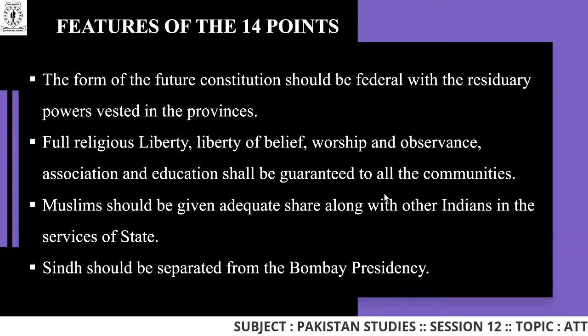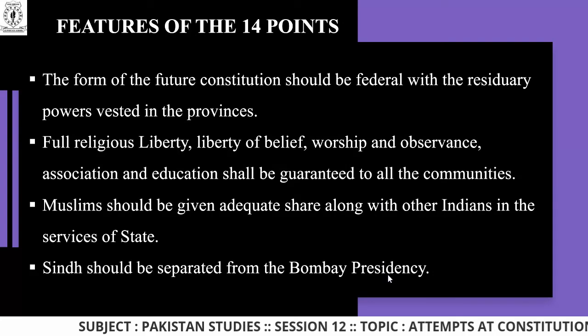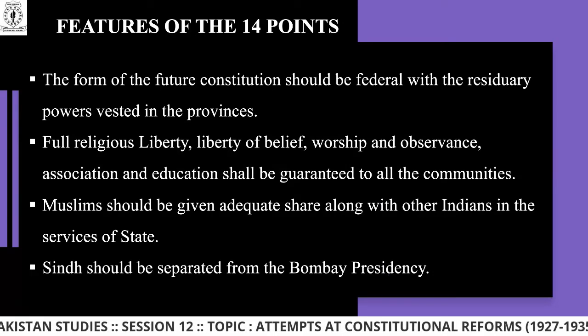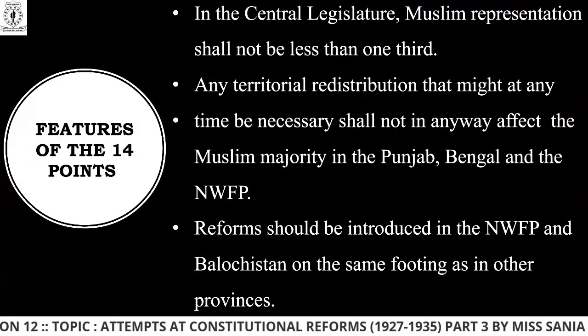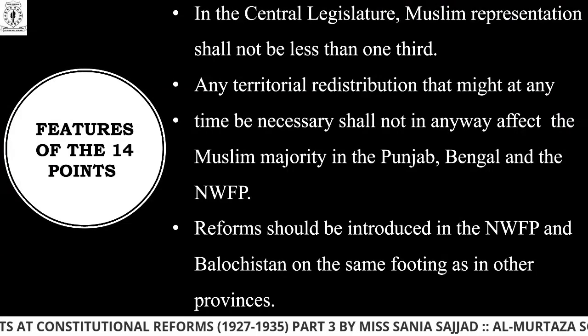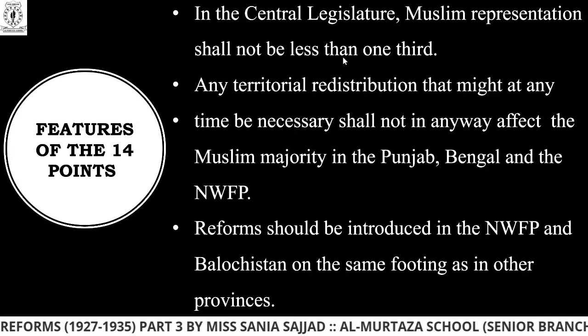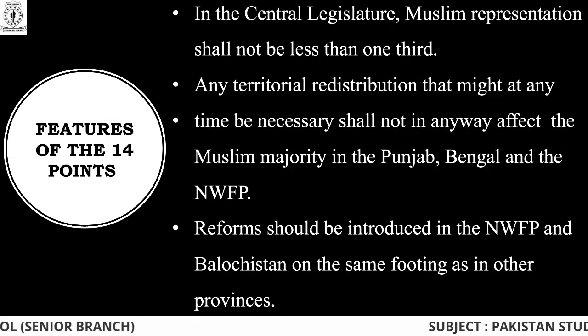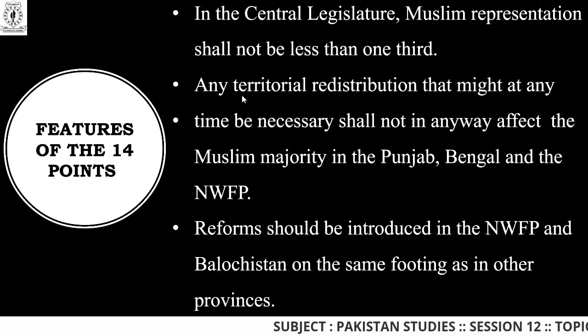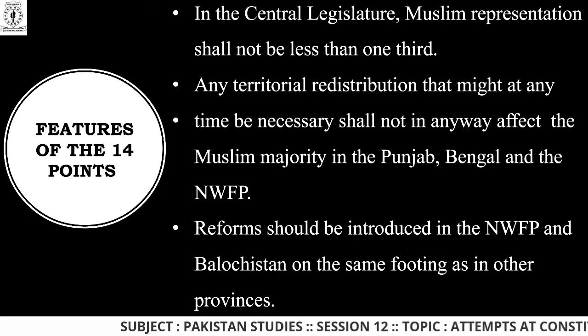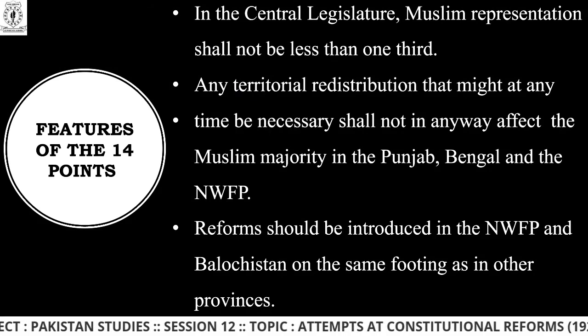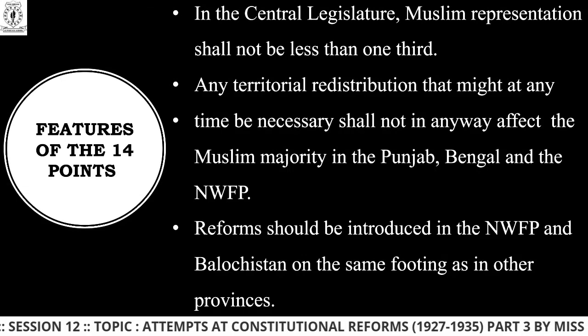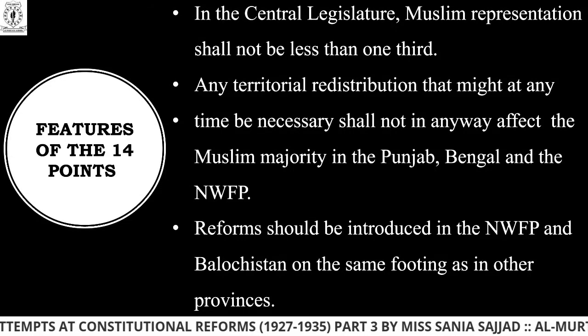Sindh should be separated from the Bombay Presidency. This point was the most emphasized point in the 14 points which Quaid-e-Azam stated. Next point, in the central legislature, Muslim representation shall not be less than one third. He wanted Muslims to be represented as one third in the government. Any territorial redistribution that might at any time be necessary shall not in any way affect the Muslim majority in the Punjab, Bengal and the NWFP.